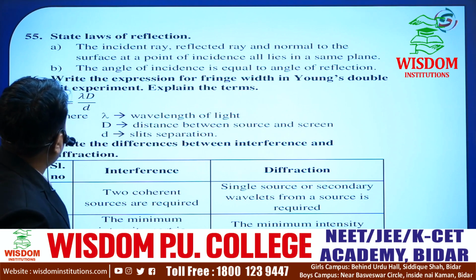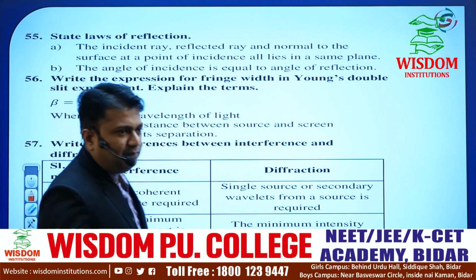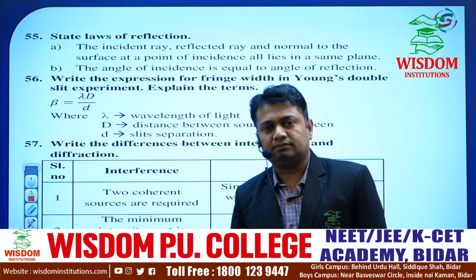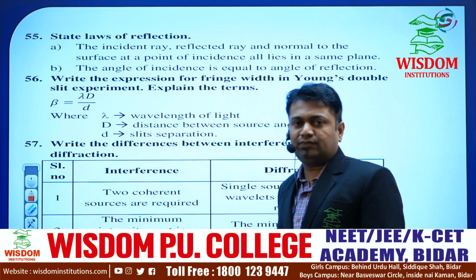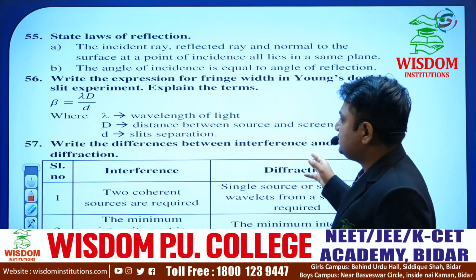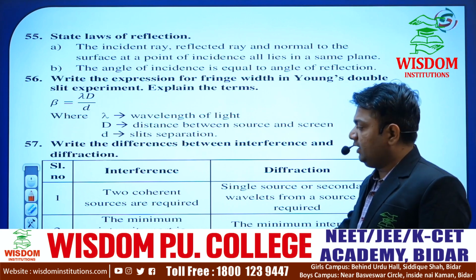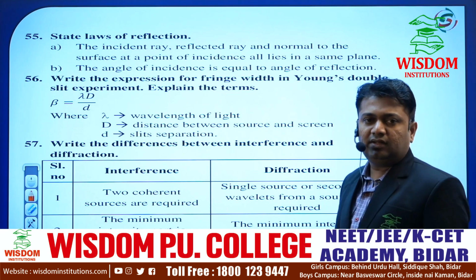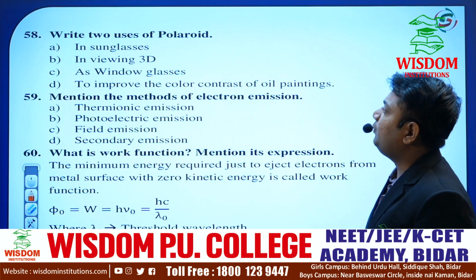Write the expression for fringe width in Young's double slit experiment. Here 1 question will be compulsory on Young's double slit experiment. It may be a derivation or it may be a numerical. So you have to keep this formula in mind. It will be helpful for your numerical topic. Write the difference between interference and diffraction. If he has mentioned it is for 2 marks, then you have to write 3 points minimum. If he has given it for 5 marks, then you have to write a minimum of 5 points, compulsorily. Or the 2 uses of Polaroids.